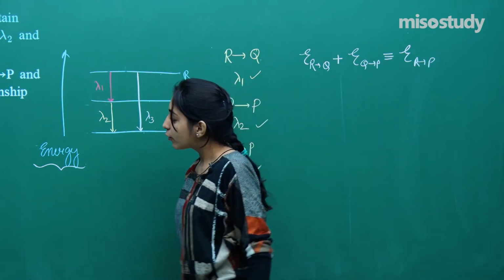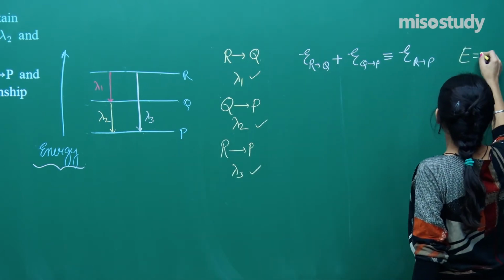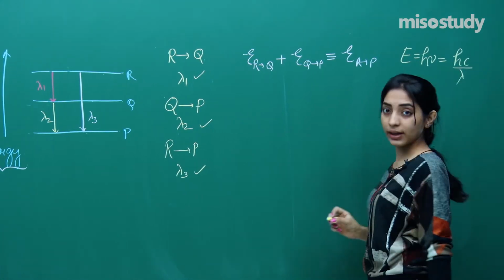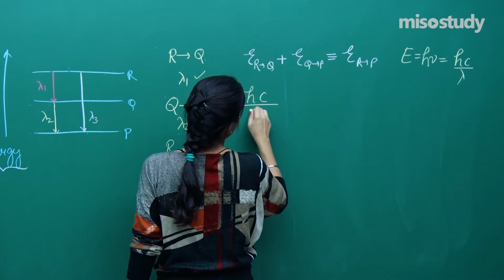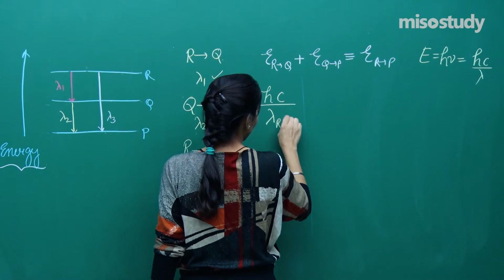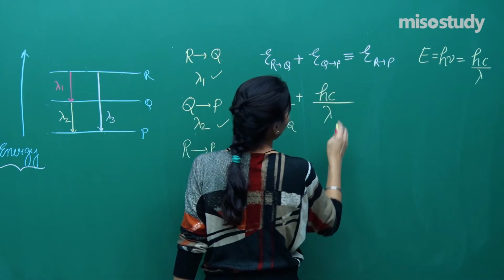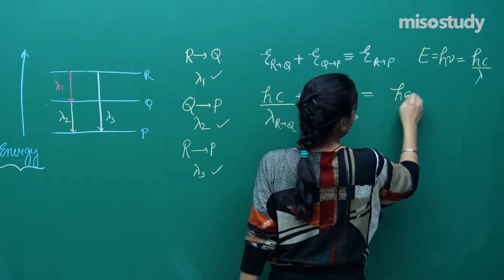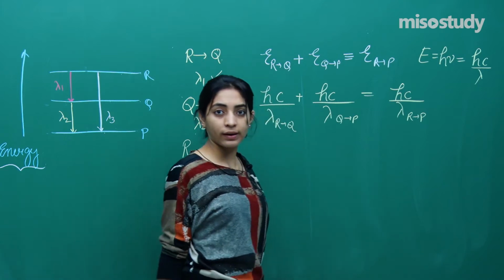Now see, do you know that we can write E is equal to h nu, which is hc by lambda, right? So see, can I start writing down? H into C by lambda for R to Q plus H into C by lambda for Q to P is equal to H into C by lambda R to P, right?